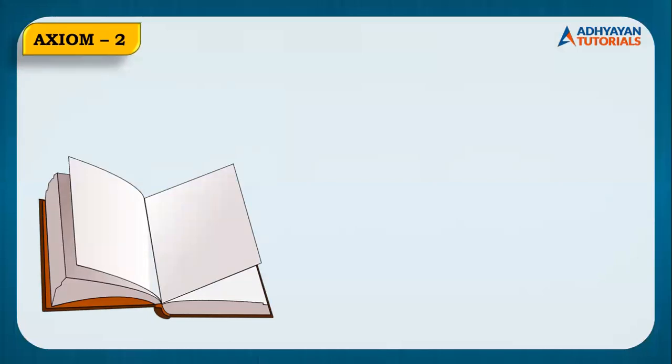I'll be considering an example of a book here, children. The left side page, if I consider it, can I state it is a plane? I call it plane E because it is a flat surface. Now the other page, children, I call it plane F, as you can see on the screen. Now tell me, plane E and plane F.